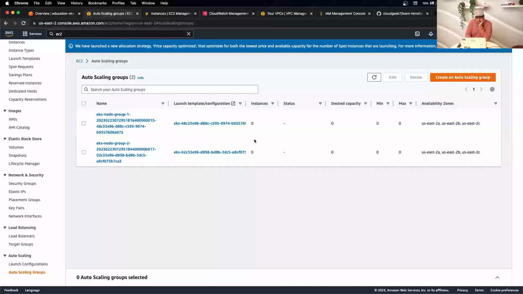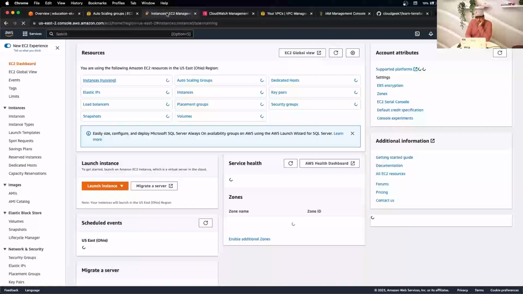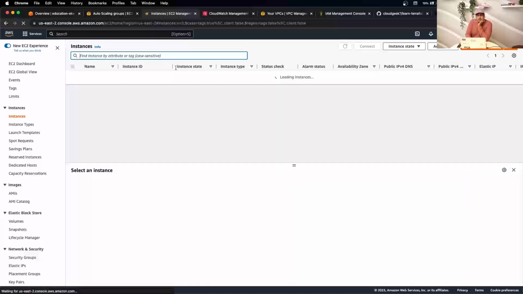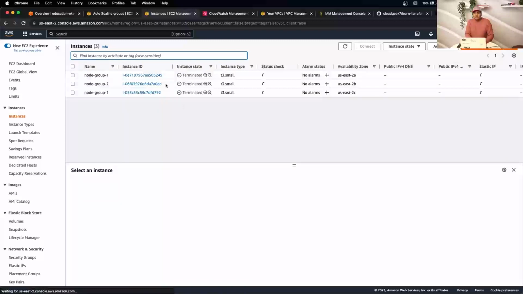So yeah, you can see all zeros. That means your instances should be in the state of terminated or basically stopped. So there are no running instances. So if I clear this filter, you will see 3 instances with a terminated state or something. There you go. So we have 3 instances with terminated. So all the instances are terminated.